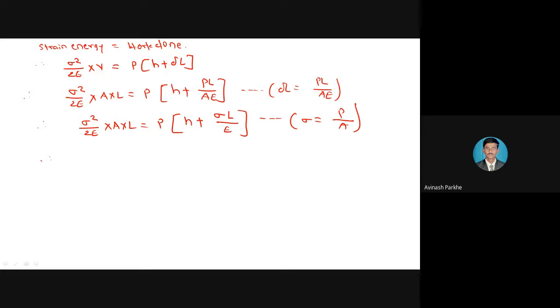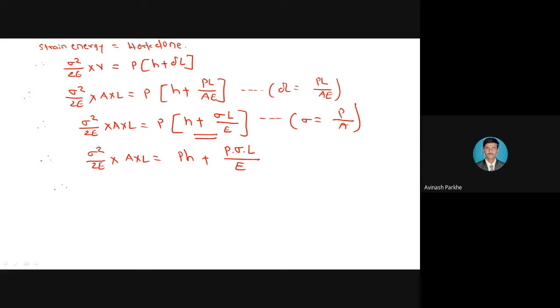Now what I will do, this sigma square upon 2E into area into length as it is, this P is present outside the bracket, in bracket which terms are there, H plus sigma L upon E. So I will multiply this particular P to this particular bracket, so I will get the answer, that is P into H plus P into sigma into L divided by E. What I have done, this P I have multiplied to this particular bracket, so I will get P into H plus P into sigma into L divided by E.